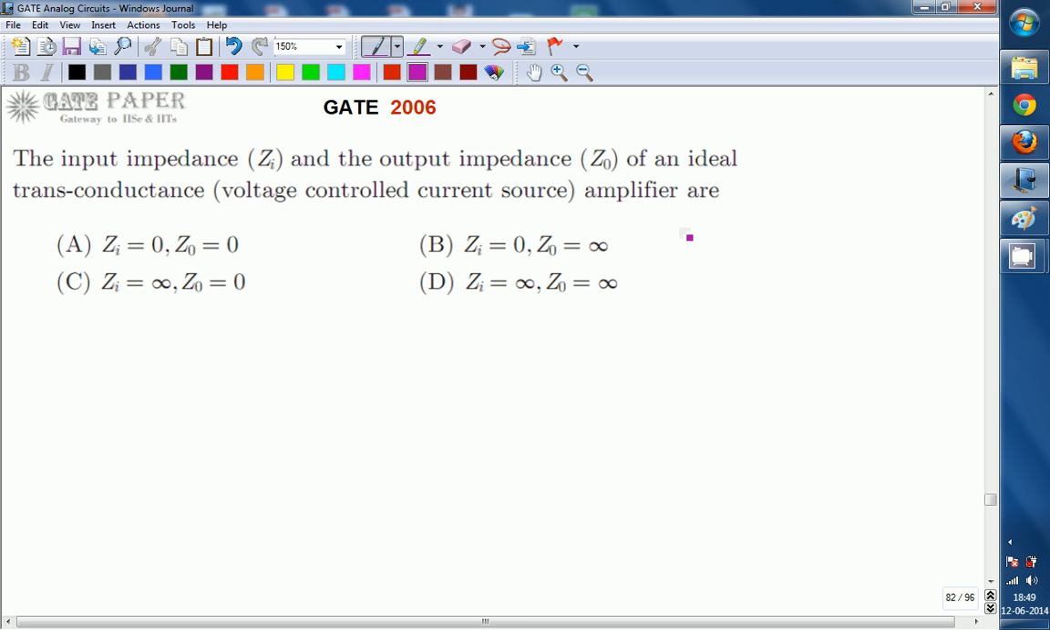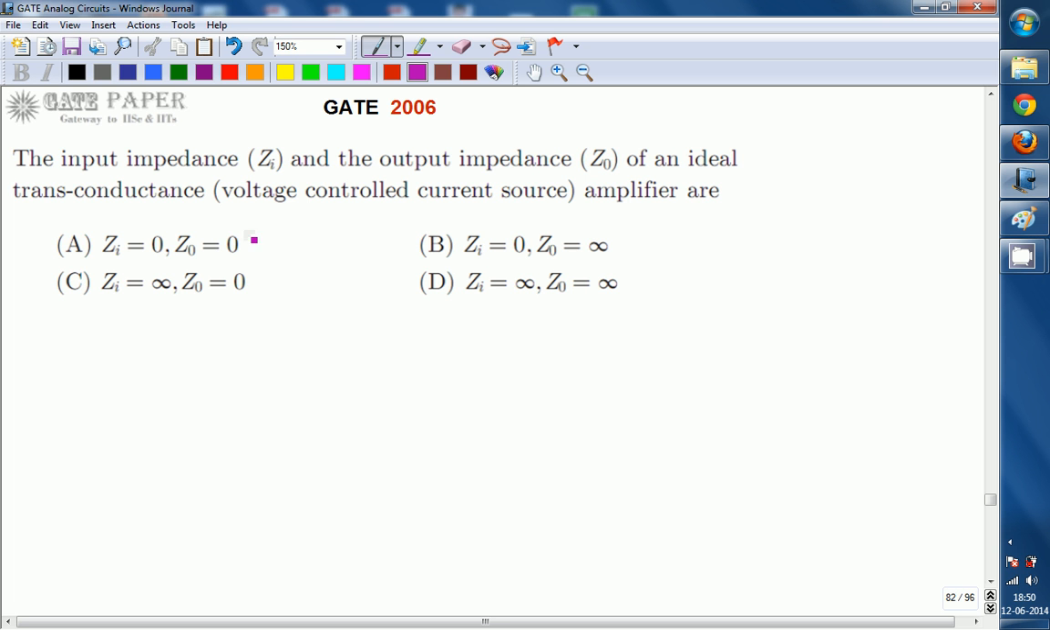Hello, we are discussing the GATE 2006 ECE paper, and this question is related to analog circuits. The input impedance Zi and output impedance Z0 of an ideal transconductance amplifier are: a transconductance amplifier is nothing but a voltage controlled current source. What are the ideal values of Zi and Z0?